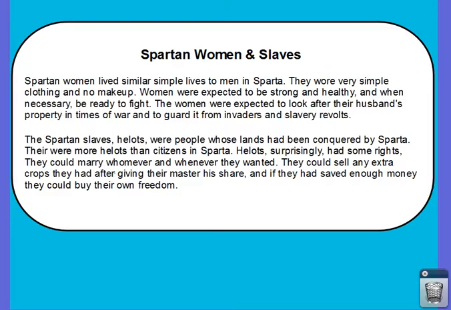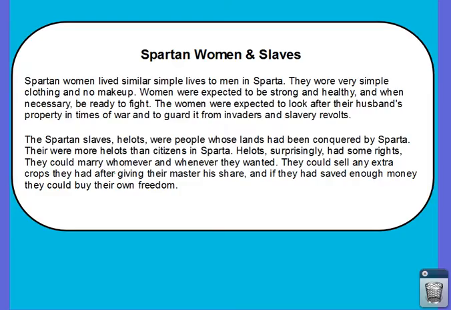The Spartan slaves were helots. Helots were people whose lands had been conquered by Sparta. There were more helots than citizens in Sparta. Helots, surprisingly, had some rights. They could marry whomever and whenever they wanted. They could sell any extra crops they had after giving their master his share, and if they had saved enough money, they could buy their own freedom.